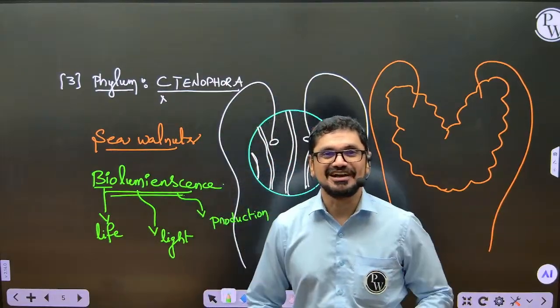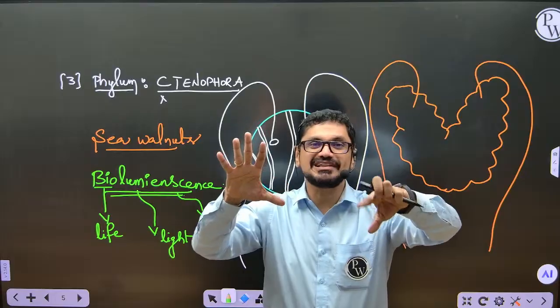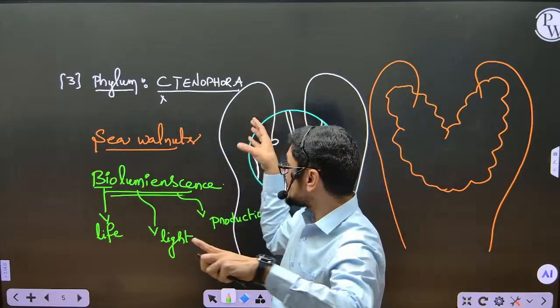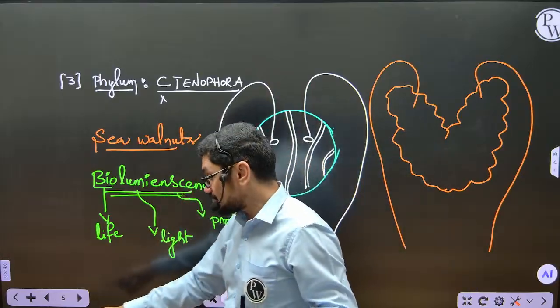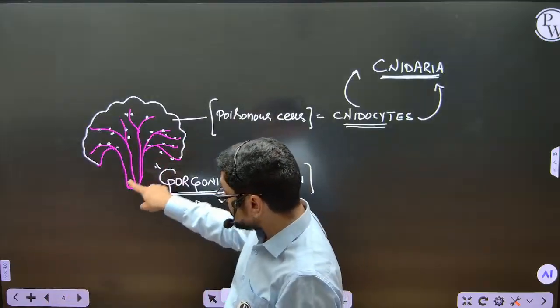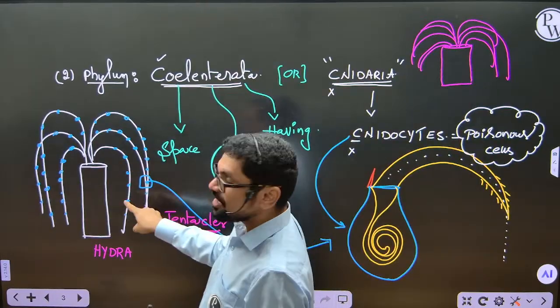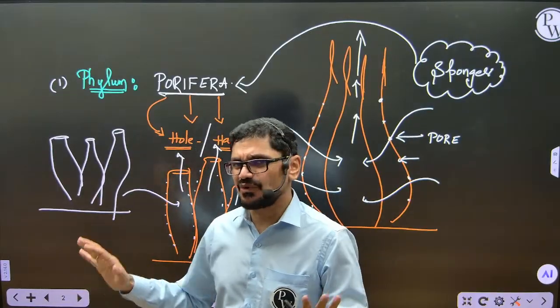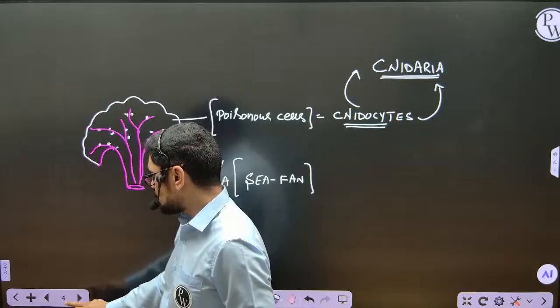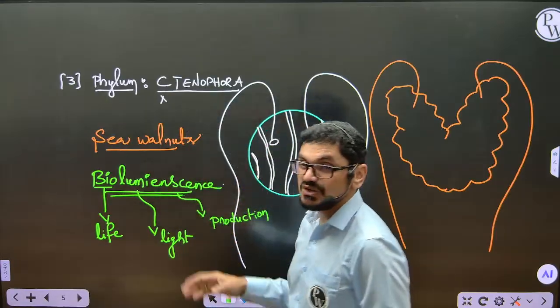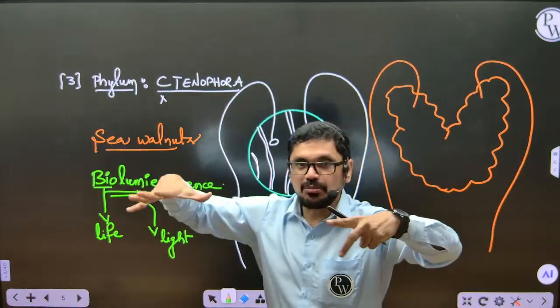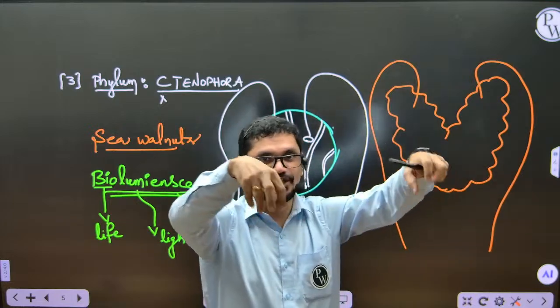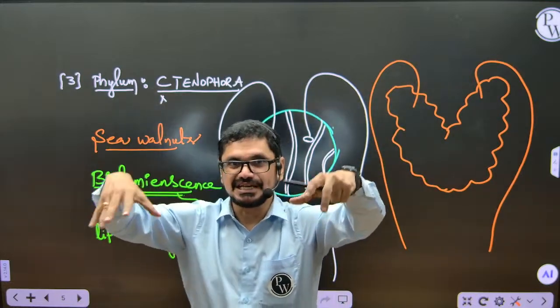Very interesting. Some animals suddenly emit light. Just imagine, this animal lives in water, my dear friend. This animal also lives in water, and this animal also lives in water. All these are aquatic, in the ocean. And now this animal lives in water. Imagine one ball-like structure is floating like this in the ocean.